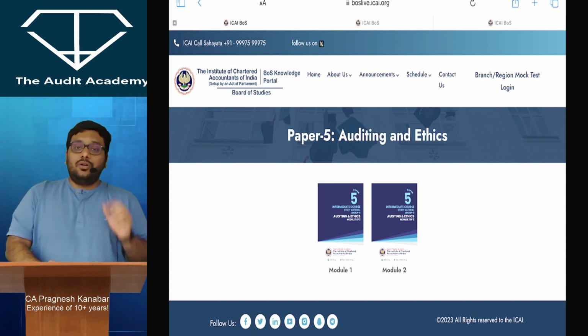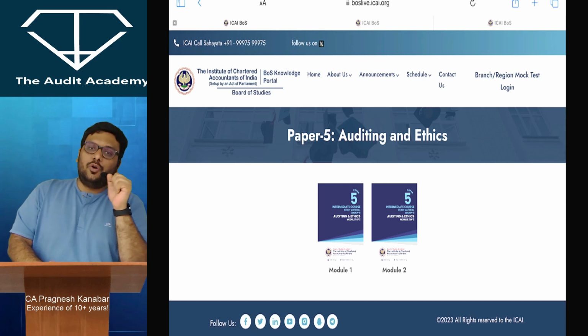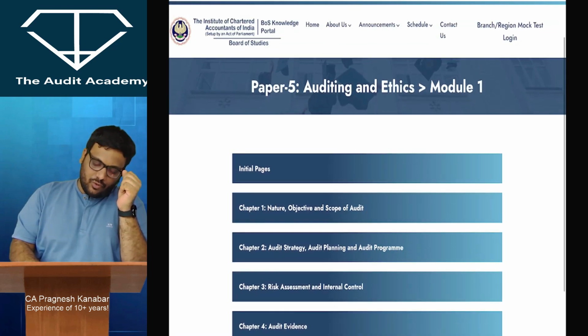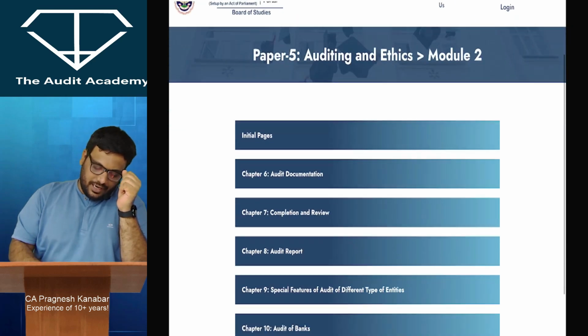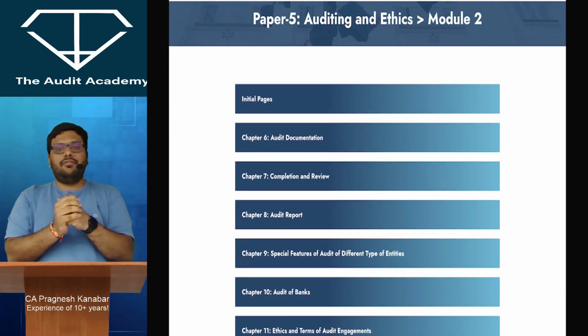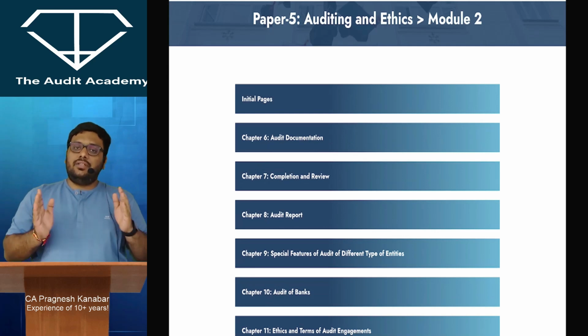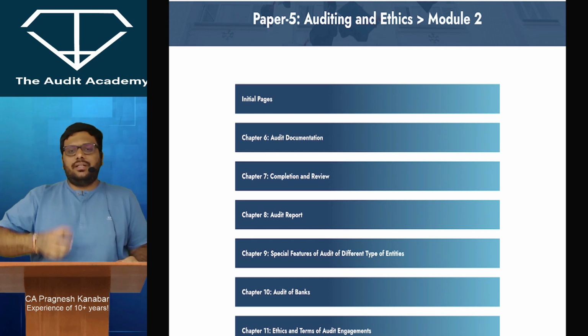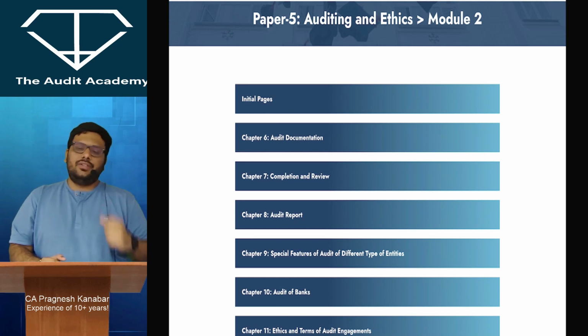When we talk about the audit subject, there are two modules, module 1 and module 2. In module 1 we have 5 chapters, and in module 2 we have 6 chapters. I am talking completely as per the new syllabus, which is uploaded on the ICAI website. So, a total of 11 chapters. These 11 chapters can be broadly categorized into 2 parts: one is standards on auditing and the other one is non-standards.